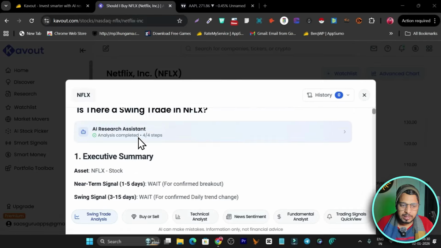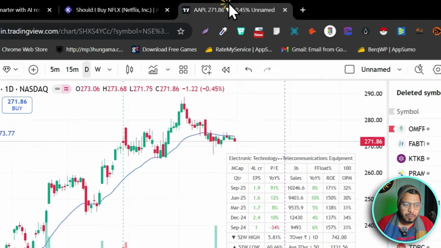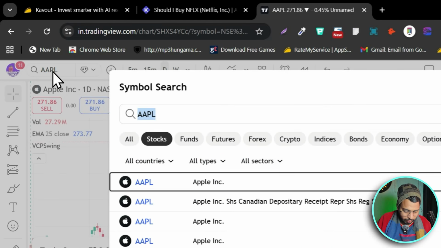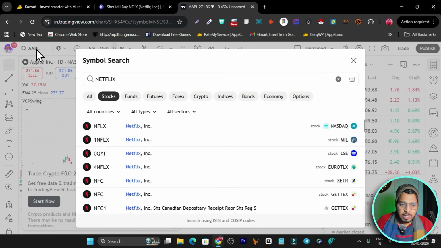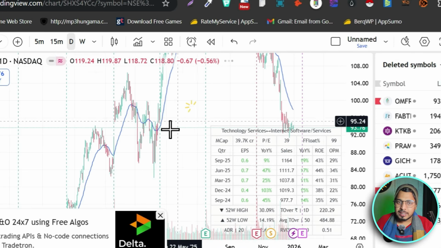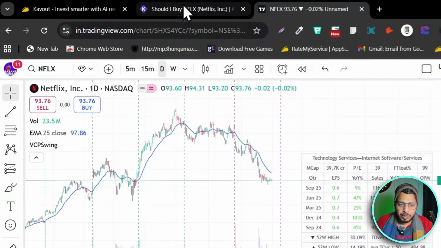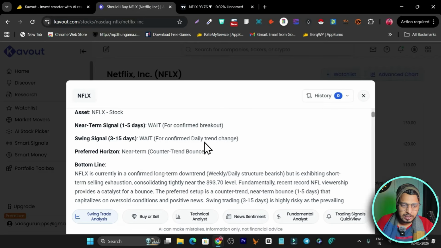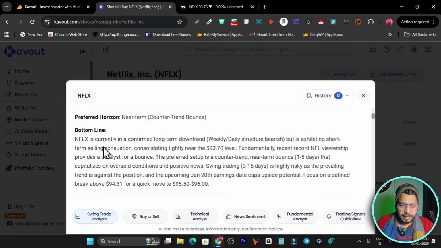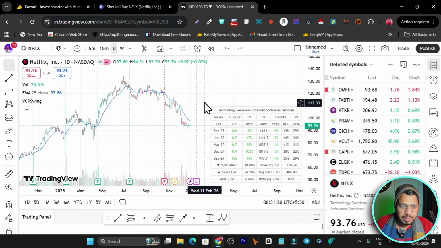So I got the result. This is the near term, wait for the confirmation breakout. So let me go to TradingView and check out what is going on. Okay, so along with the information I am also cross checking the data here on the chart. So you can see it is asking me to wait for the confirmed daily trend change and the breakout here. So right now there is a trend bounce opportunity. Okay, in the near term you can see it's at the bottom, and it might be possible it will reverse back and there will be a trend change here.